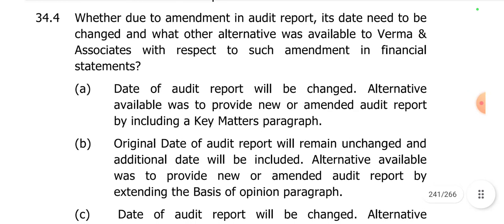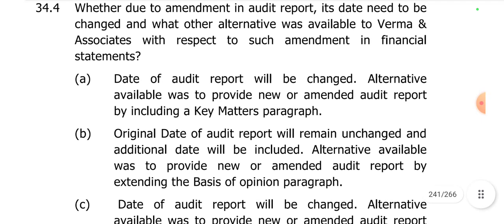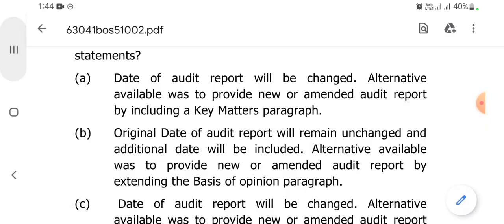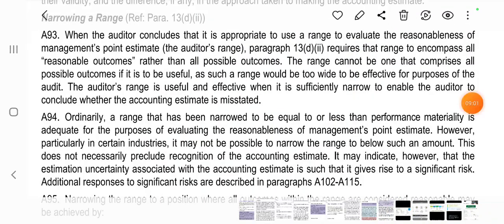Next question: whether due to the amendment in the audit report, its date needs to be changed, and what other alternative was available to Verma and Associates with respect to such amendments in financial statements. See, whenever there is any change in your financial statements after issuing your audit report, you are not supposed to change the audit report date. So the original report will still remain valid. However, you will give another report by emphasizing what matters to be highlighted, which are important for the stakeholders to take investment decisions. This has also been captured in the screenshot.